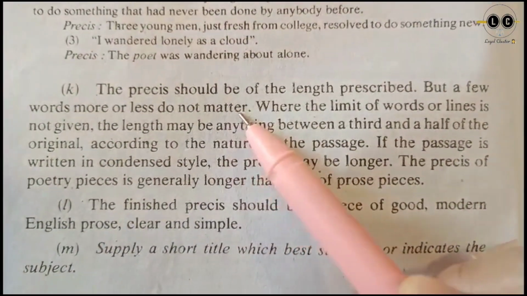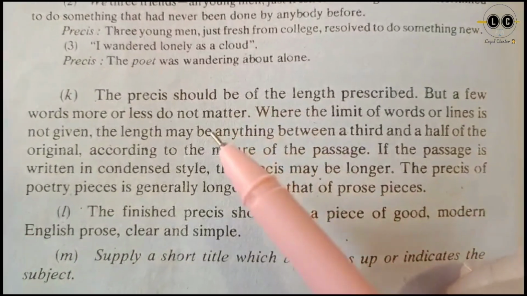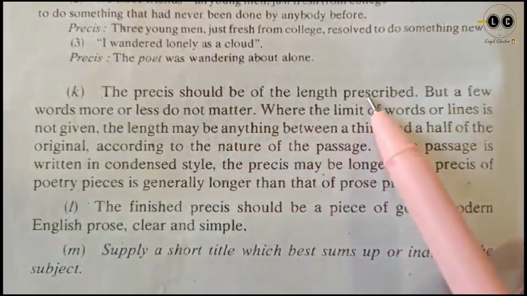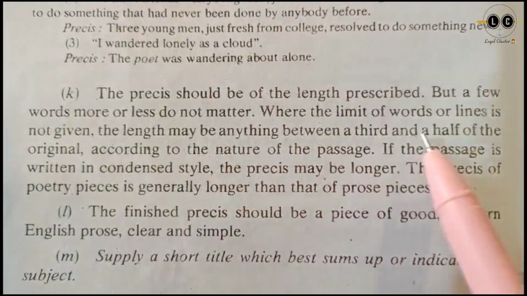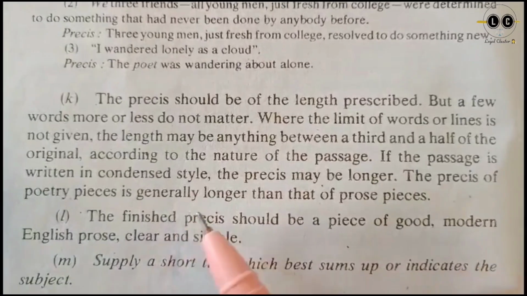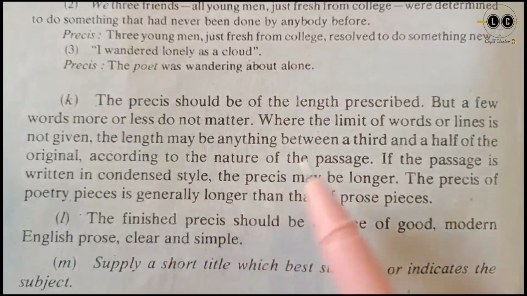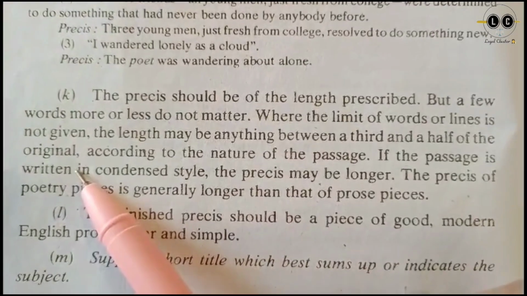So you can add a few words, or a few words can be fewer, that is okay. But if the limit of the words or lines is not given, the length may be anything between a third and half of the original. Whatever paragraph you get, the précis should be a third to a half of that original paragraph. Okay.